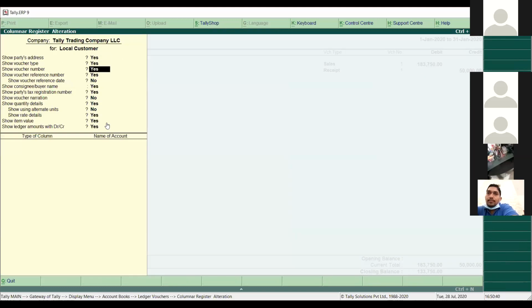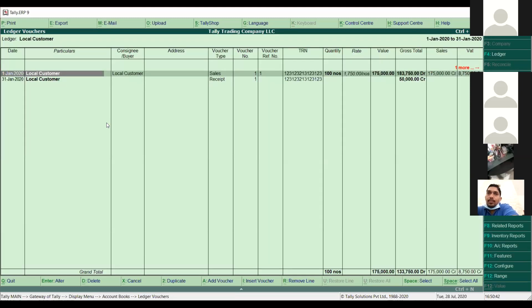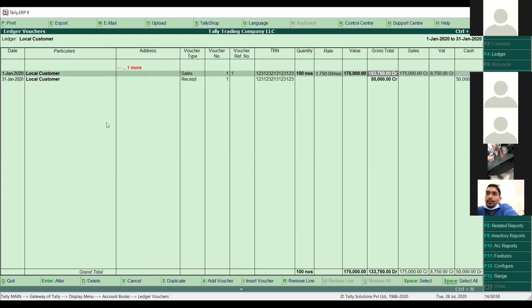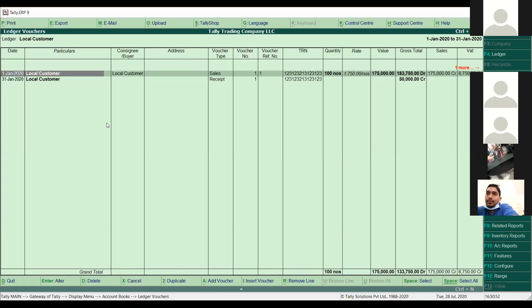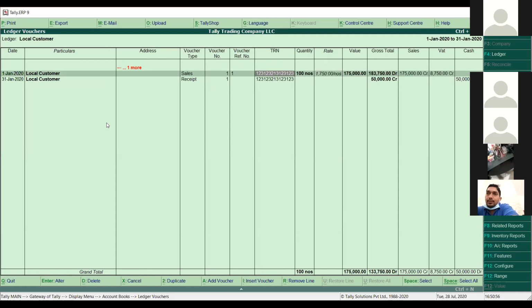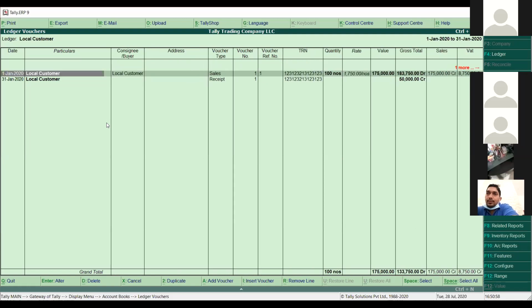I press yes to all, so you can see local customer, consignee name, address, what is the voucher type, what is the TN number, what is the quantity, what is the rate. All the details are coming from here. So in this way, you can get the detailed report for any of the ledger or any of the customer. You can use these reporting formats. Actually, these reports come in the day book as well, in the purchase ledger or sale ledgers, even the sale registers also. You can use these.